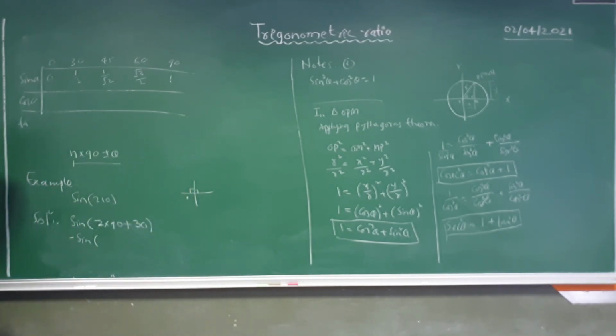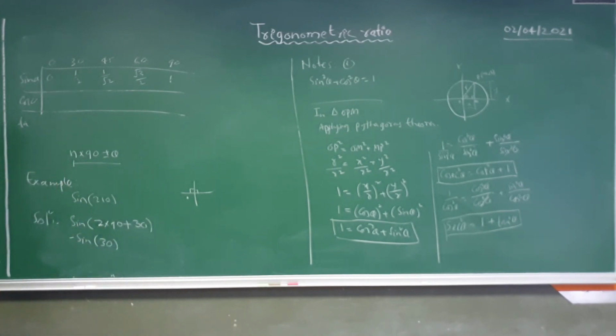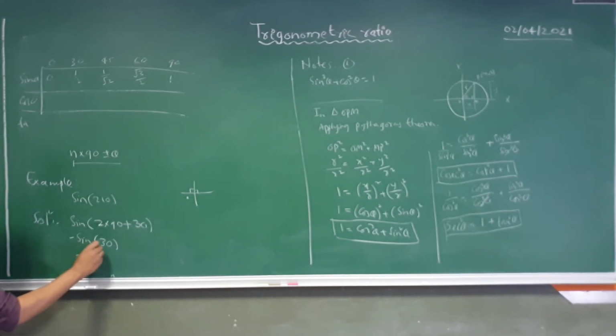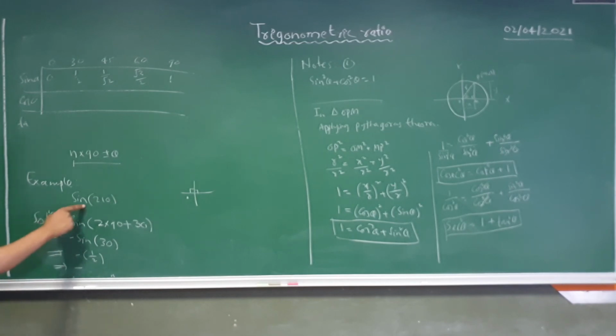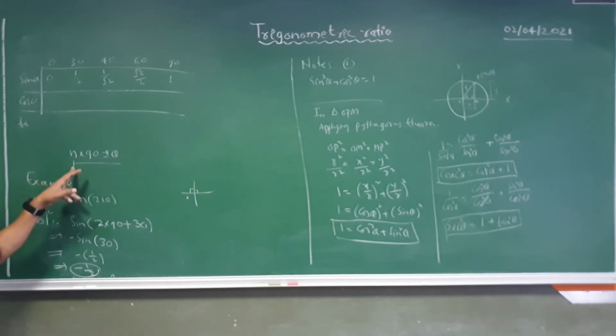So I will take sin 30 with a minus, and sin 30 is nothing but 1 by 2, so the value of sin 210 is nothing but minus 1 by 2. So you need to remember this n into 90 plus minus theta. Now we will see some more examples.